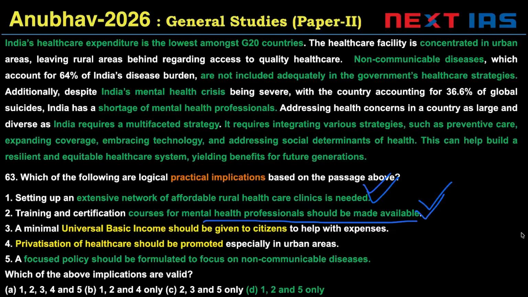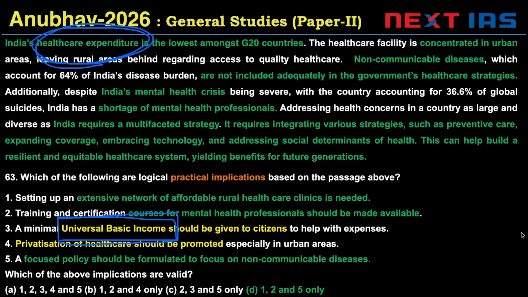UBI should be given to citizens to help with expenses. Yeah, this is incorrect. We are talking specifically about healthcare expenses, right? So if you said healthcare insurance should be given to citizens, that would be valid. But a universal basic income is about income for all purposes. So this is invalid. We can't say income for general purposes should be given to help with expenses. So 1, 2 are valid and 3 is invalid.